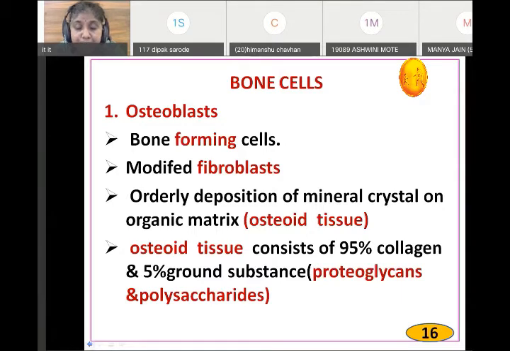Now, with the help of sunlight, ultraviolet rays, the dihydroxycholecalciferol is formed. Please write down the chart. This is converted in the kidney to 25-hydroxycholecalciferol, which is the inactivated form of vitamin D.